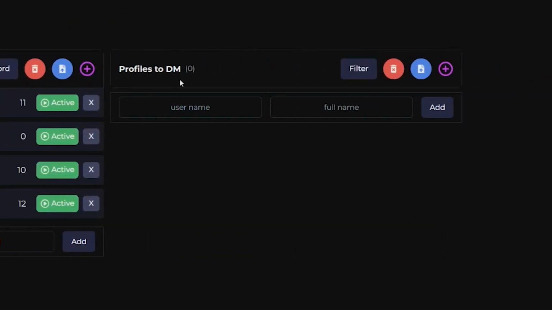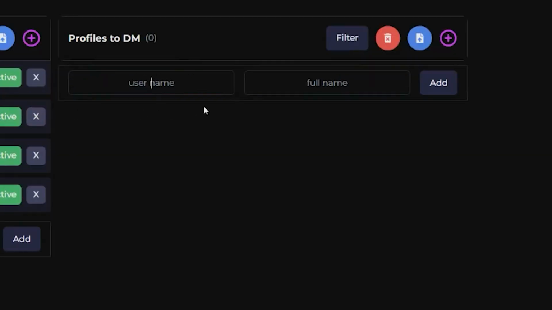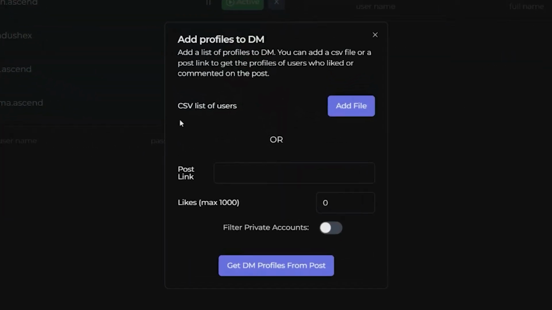you want to DM. Now there are 2 ways or rather 3 ways by which you can do this. You can of course type in the fields here yourself, but of course that is not recommended because it's going to take a while. Alternatively, you can add your own list of users in a CSV format, or what we're going to show now is you can just directly share a post link and scrape the likes from them.